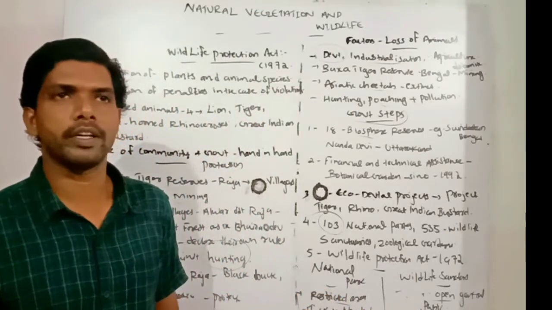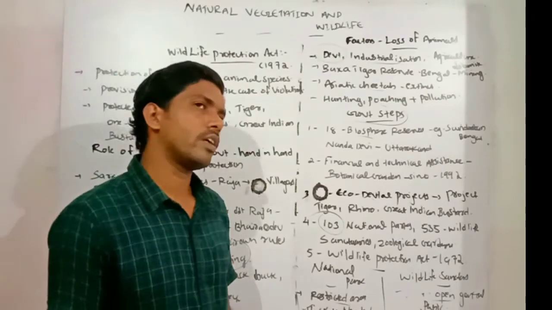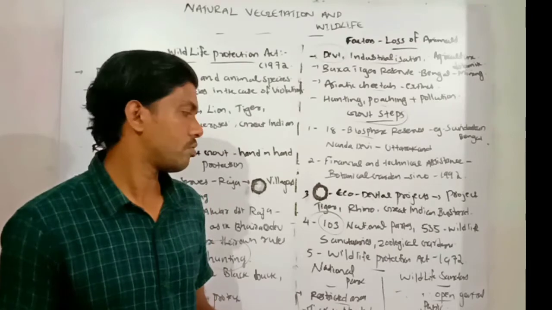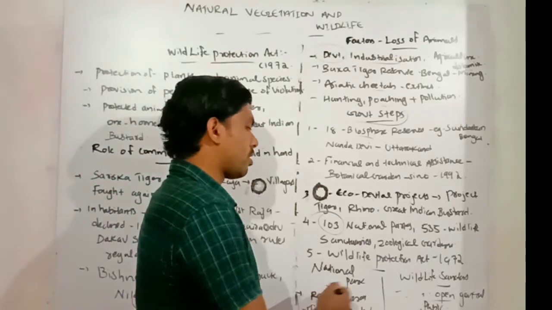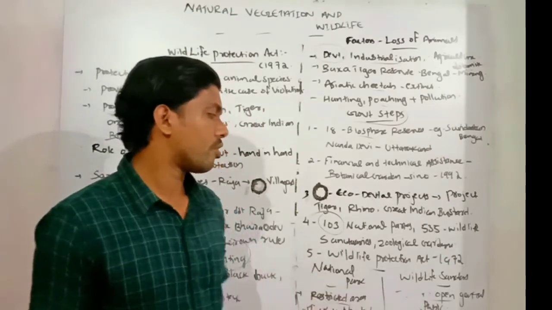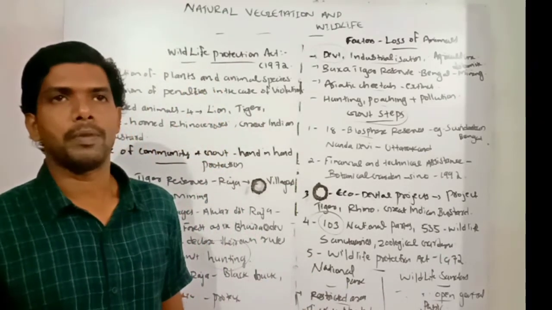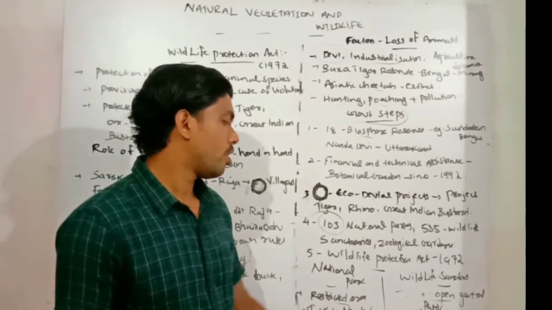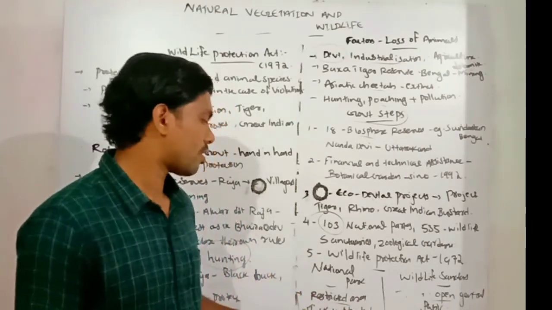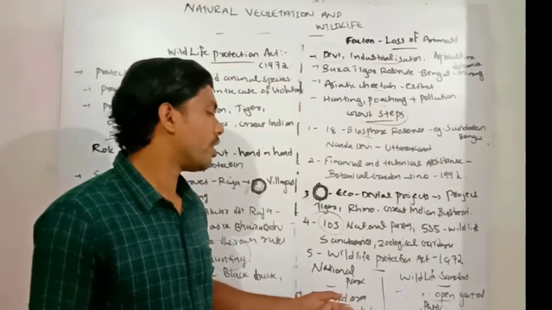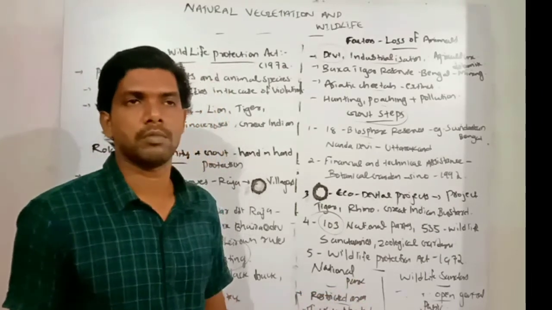So every person nearby the sanctuaries has a right to collect forest goods and travel in that region. National parks are restricted areas, but wildlife sanctuaries are not. Here, national parks need a ticket for entry, and a definite territory and boundary is there for national parks.